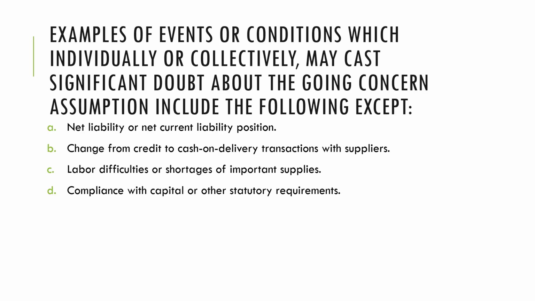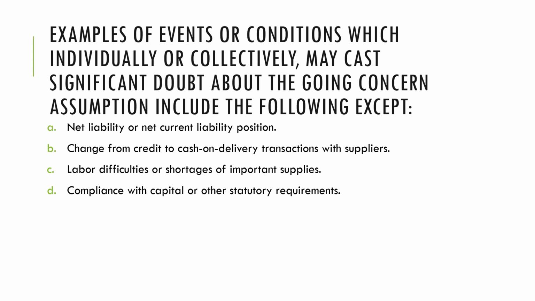Let's look at some examples of events or conditions which may individually or collectively cast significant doubt about the going concern assumption. So these events or conditions which cast significant doubt are all of the following except. So in other words, we're looking for the choice that does not cast significant doubt. Letter A, the presence of net liability or net current liability position, where the current liabilities have already outweighed the current assets, thereby putting into question the ability of the client to pay off even their current assets, right?